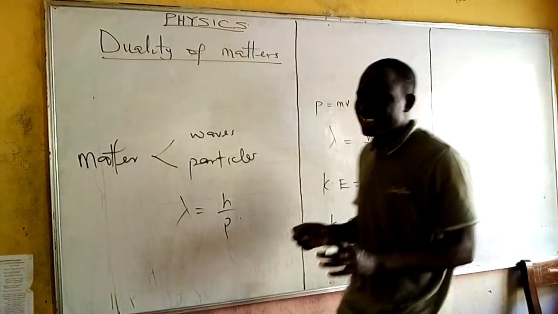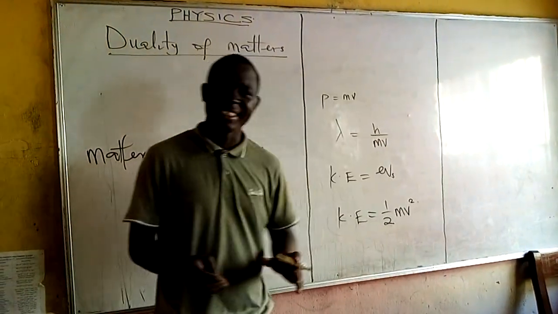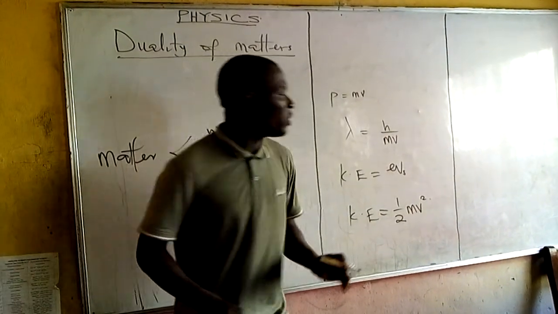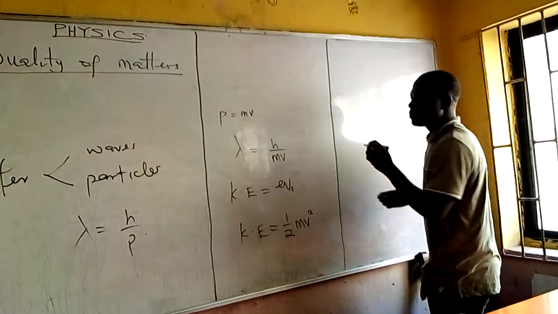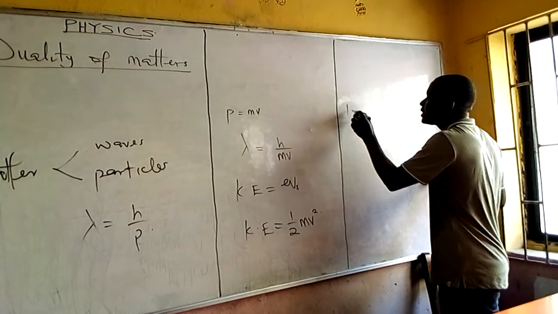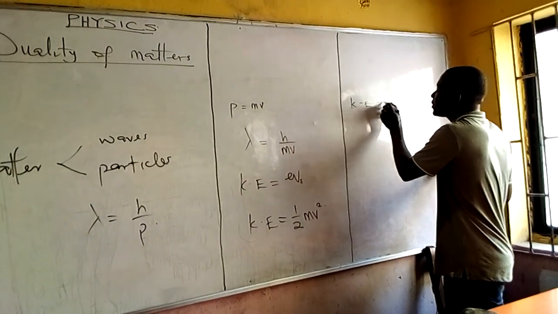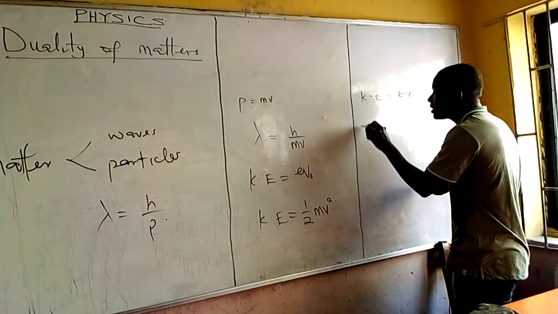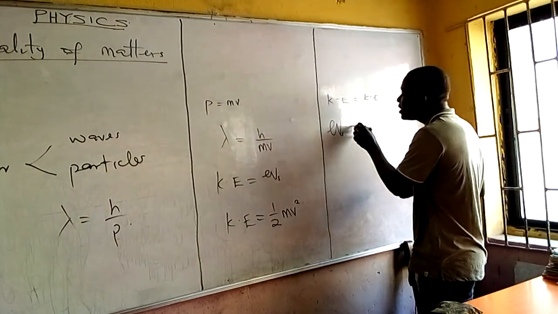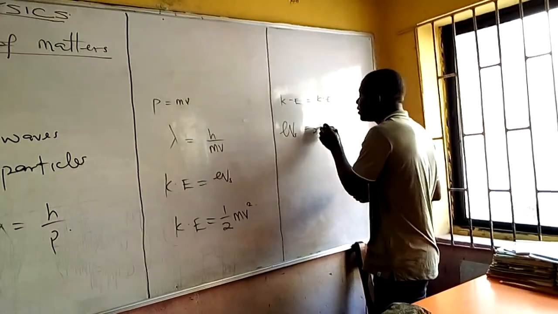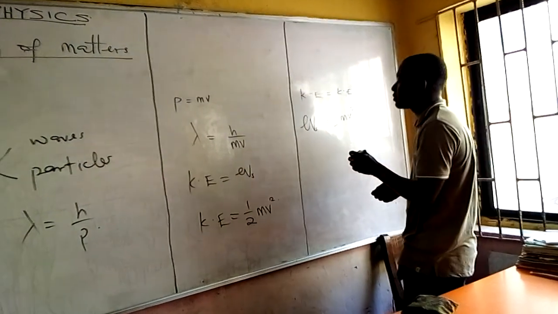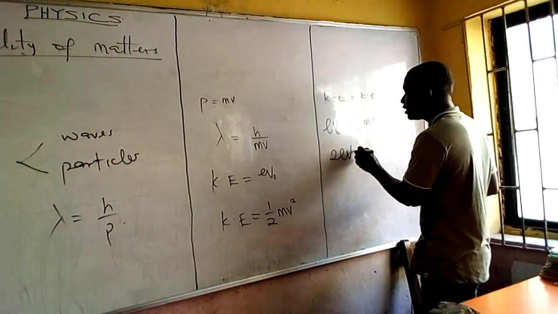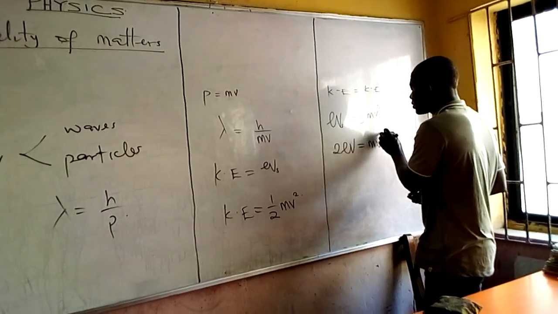So if kinetic energy equals eV and kinetic energy equals 1/2 mv squared, we are talking about the same thing. So eV equals 1/2 mv squared. If you solve further, you have 2eV equals mv squared.